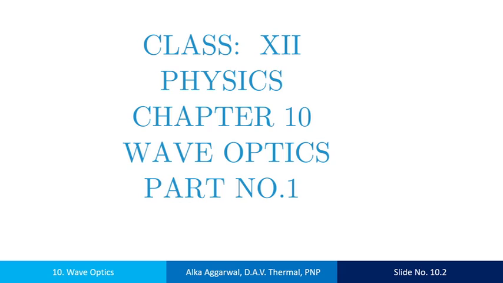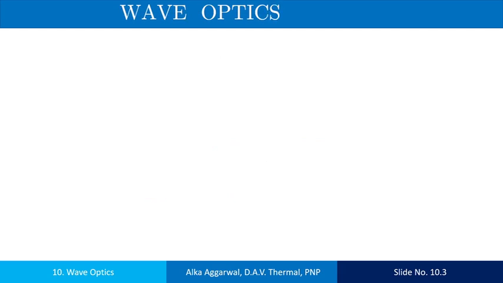But this theory failed to explain some phenomena like interference, diffraction, etc. These phenomena of interference, diffraction and polarization can be explained well on the basis of the wave nature of light. The wave theory was proposed by Sir Huygens for the first time, but it was not accepted primarily because a wave requires a medium for its propagation, but light requires no medium for its propagation.